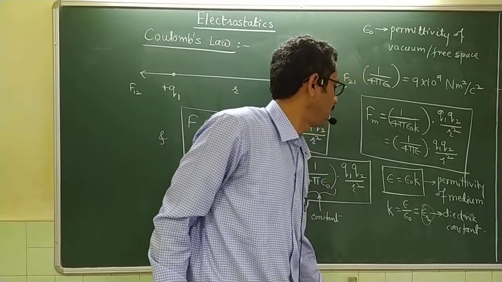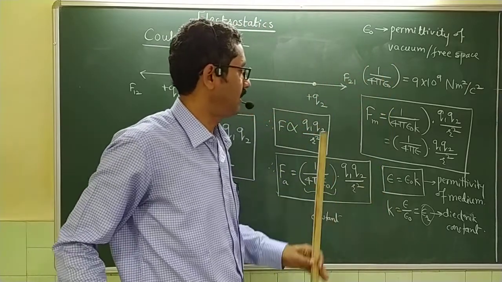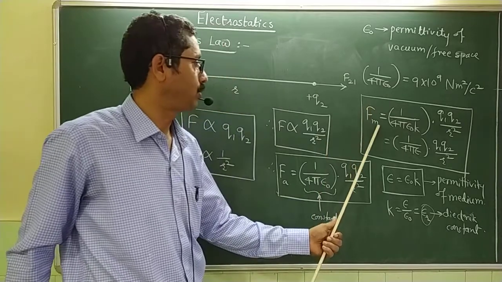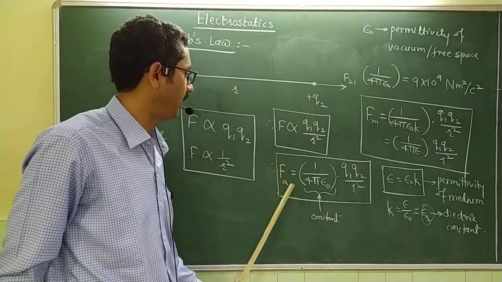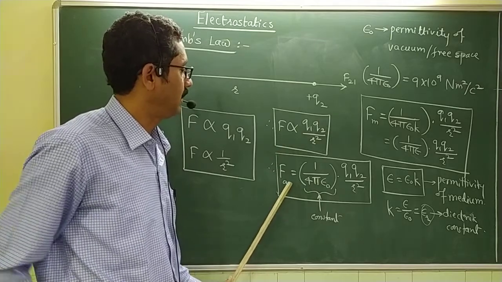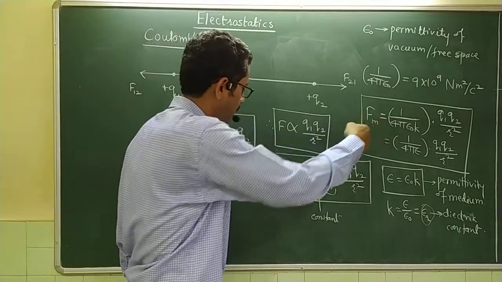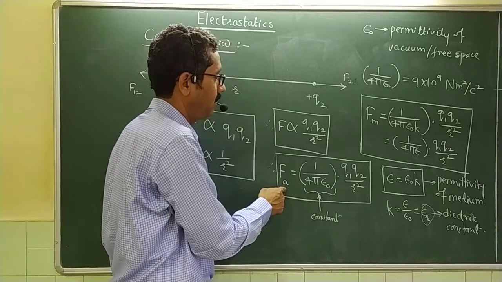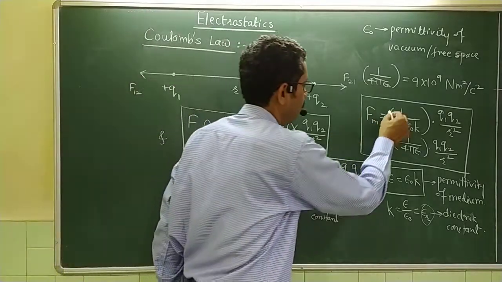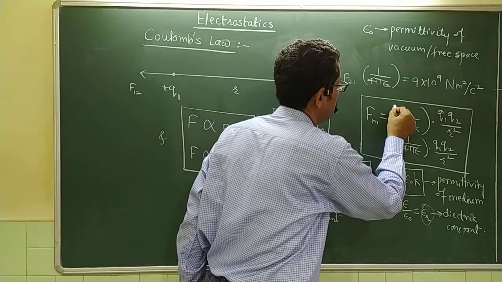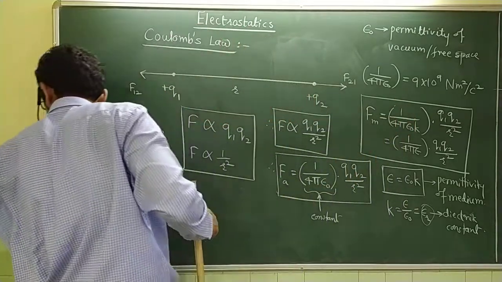That's about the dielectric constant. What I understand here is that if I take the ratio of these two equations, F in medium divided by F in air, then F in medium is k times less.